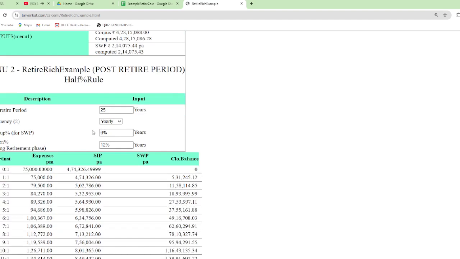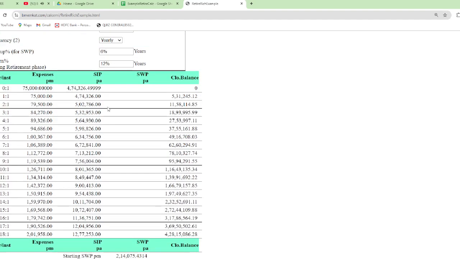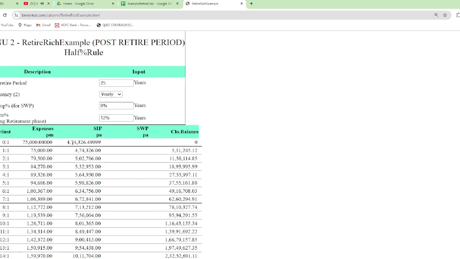Here, this is also yearly. The menu 2 is the post-retire period. For the post-retire period, you can specify the number of years. 85 years minus 60 is equal to 25 years of retirement period, and the same percentages we have put in. And change it. Here, this has worked out the similar table, and here I am considering the SIP base as 5 decimal places.